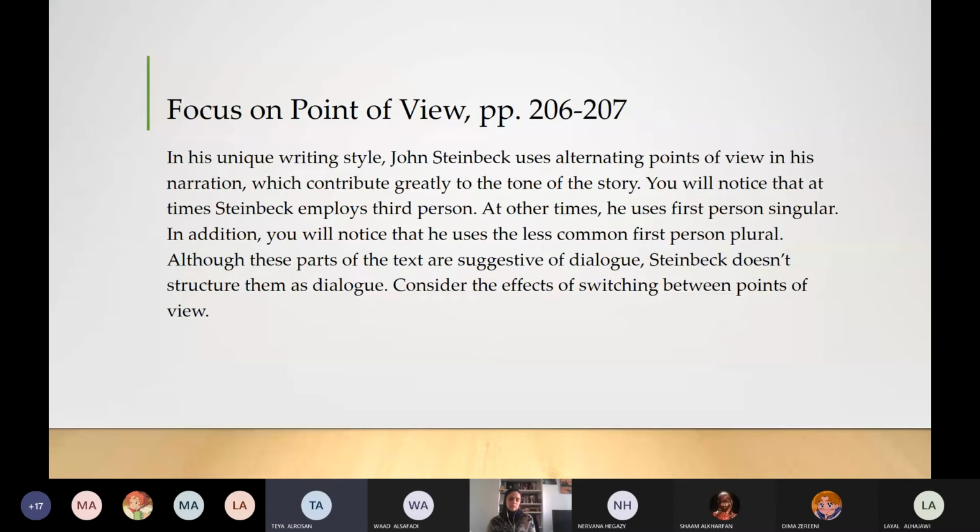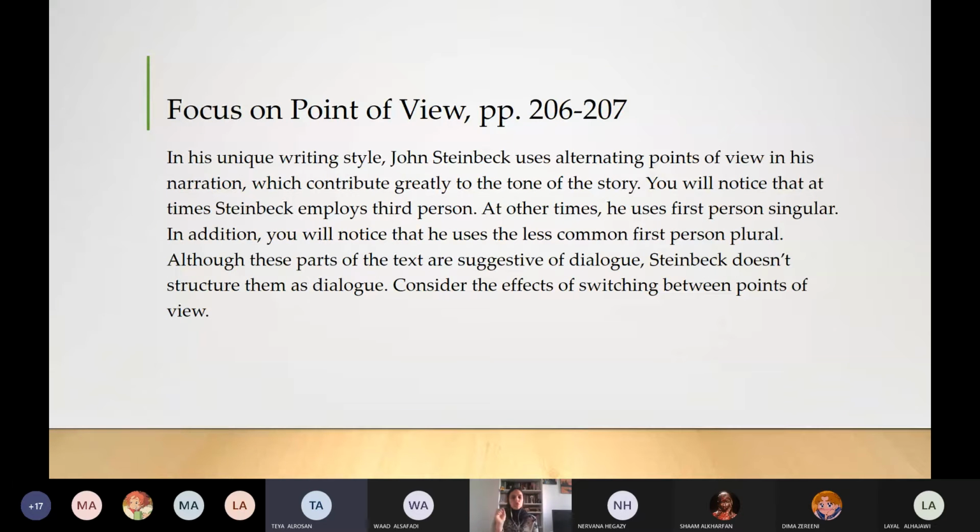You will notice that at times Steinbeck employs third person, at other times he uses first person singular. In addition, you will notice that he uses the less common first person plural. Although these parts of the text are suggestive of dialogue, Steinbeck doesn't structure them as dialogue. Consider the effects of switching between points of view.